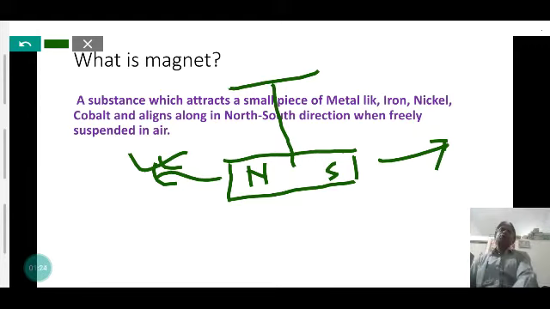So the substance which has a property to attract iron, nickel and cobalt, these are the magnetic substances, and when it is suspended freely in air, it always points towards the north and south direction. That is called a magnet.